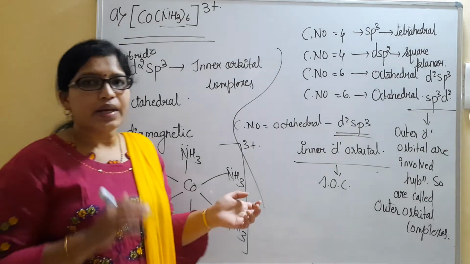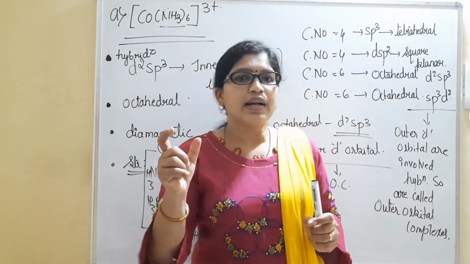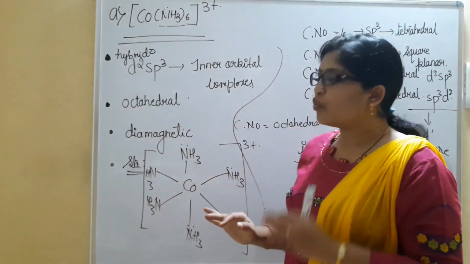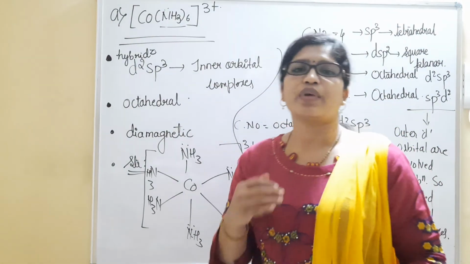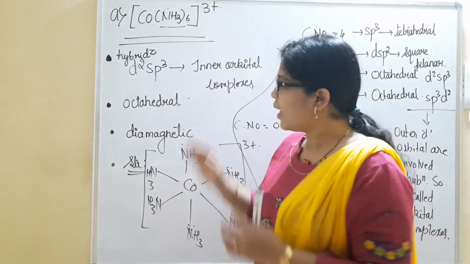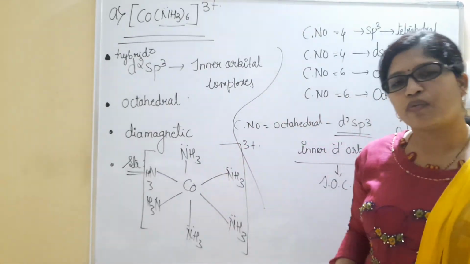And the magnetic property exhibited by this complex is diamagnetic because the strong field ligand NH3 is approaching the central metal atom. Like this, we will follow different examples. We can find out the shape, hybridization, and magnetic property of that compound. And this whole question can be asked for 3 marks. Please do copy this. We'll move to the next.